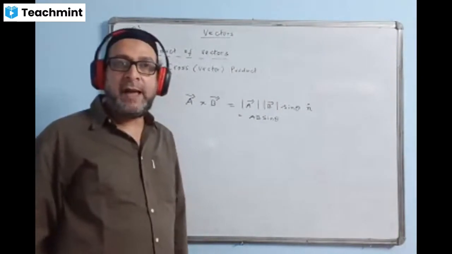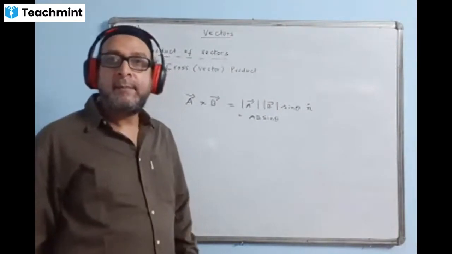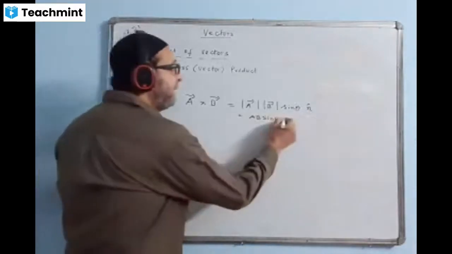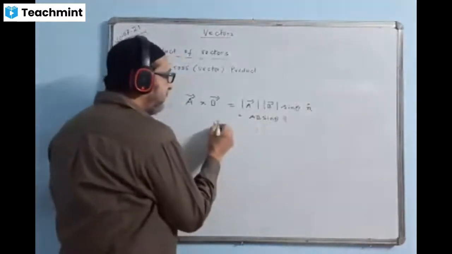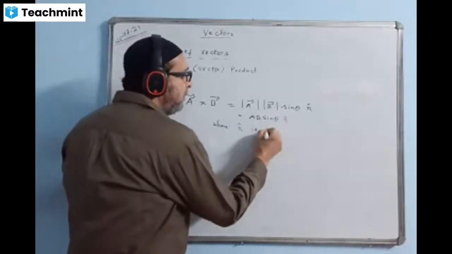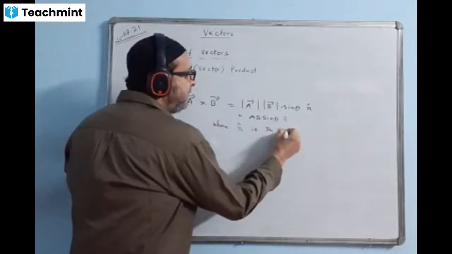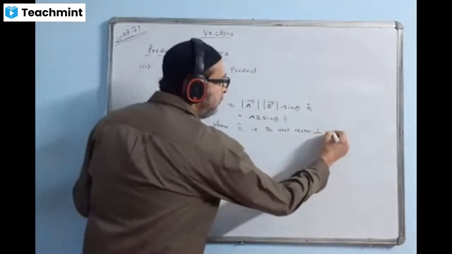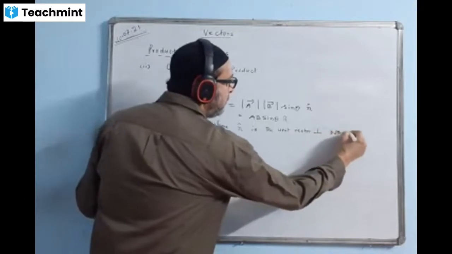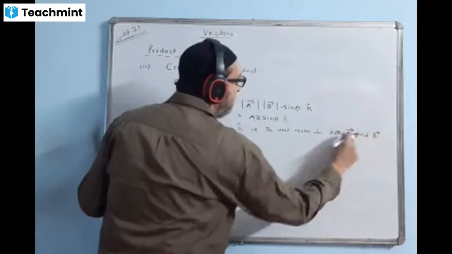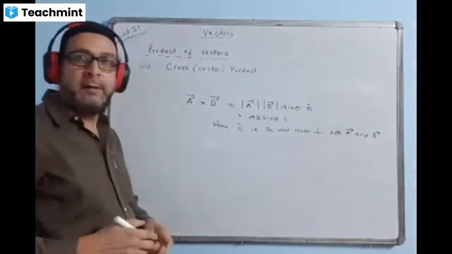We put a cap on n. Here also I will be writing n cap, where n cap is the unit vector perpendicular to both A and B. Direction of this vector will always come perpendicular to A and B.